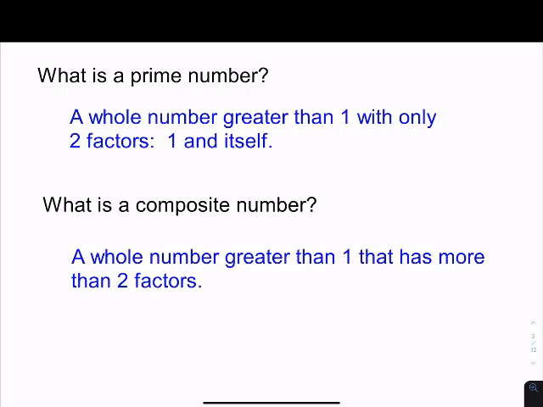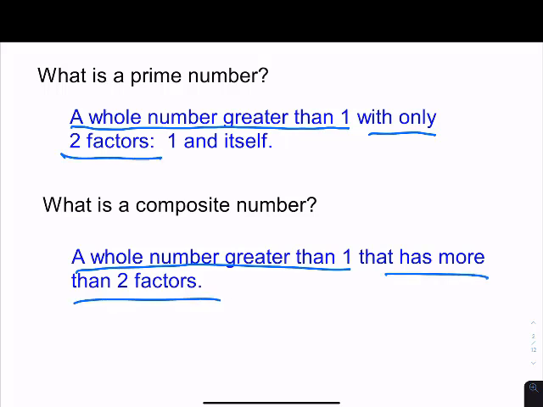We also need to know what a composite number is. A composite number is a whole number greater than 1 that has more than 2 factors. You'll notice that in these definitions, both of them start off with a whole number greater than 1, so that is a given for both types of numbers. Then a prime number has only 2 factors, and a composite number has more than 2 factors.